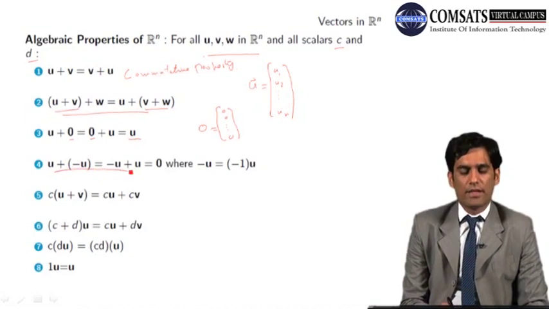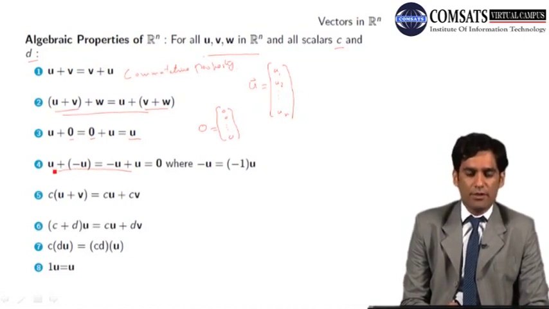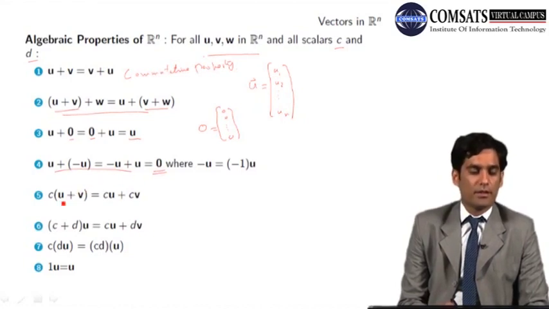This law is known as the additive inverse law, that there exists a vector minus u for every vector u. Whenever you add u to that vector, which is the additive inverse, इसको हम additive inverse कहते हैं, then the answer will always be a null vector. And of course this is also possible, simple.